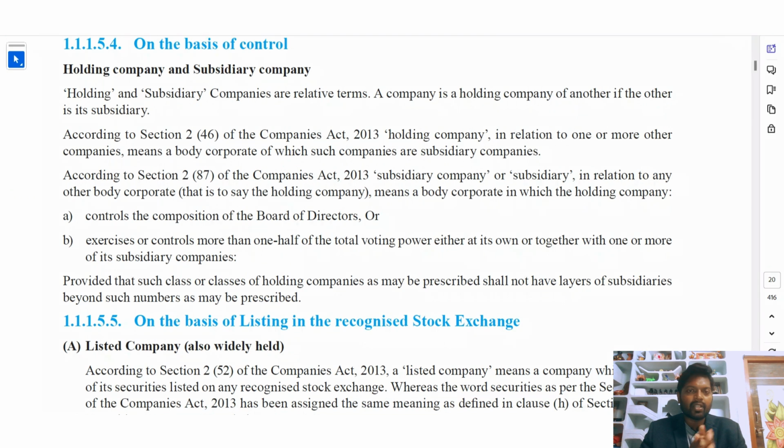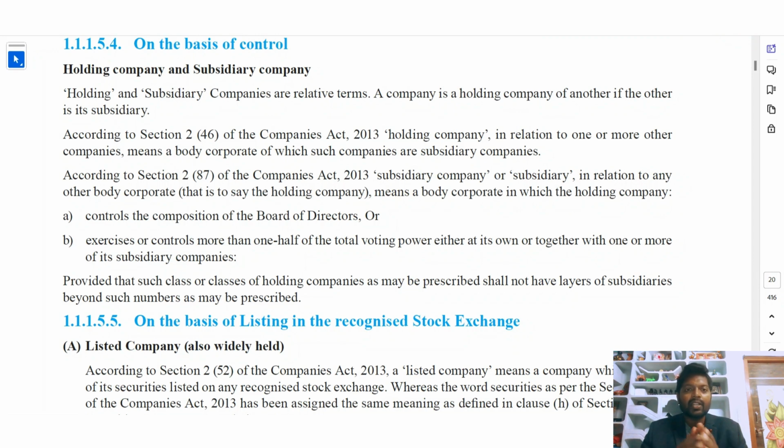So if a company controls the management or the composition of the board of directors of another company, then it is called a holding company for that subsidiary company.